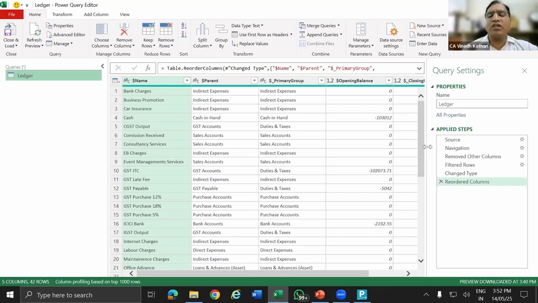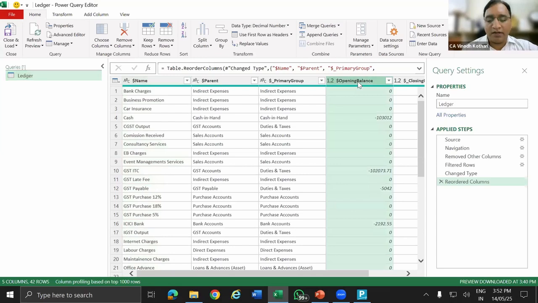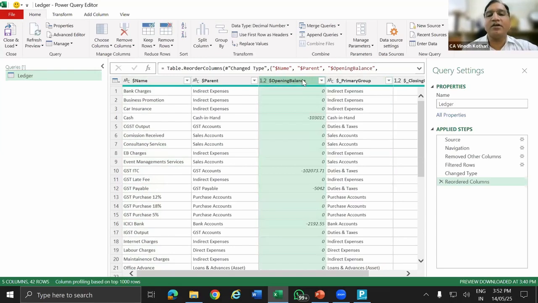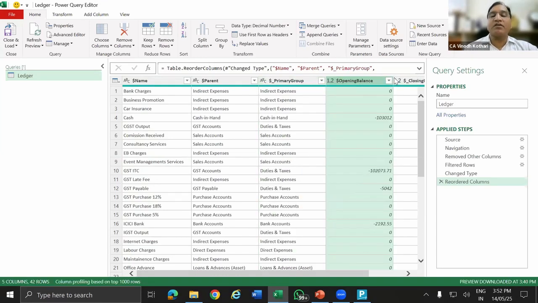Someone is asking how to regroup and reorder. Nothing, no formula, just change. Click the mouse button, select, change it, and it will be reordered. Everything you do, one step will be created. Normally we group, subgroup and prepare the schedules; lot of things are there. I'll show you this in detail in the financial statement. In Power Query, I will tell you some of what is available. Like here, close and load, I have already explained.